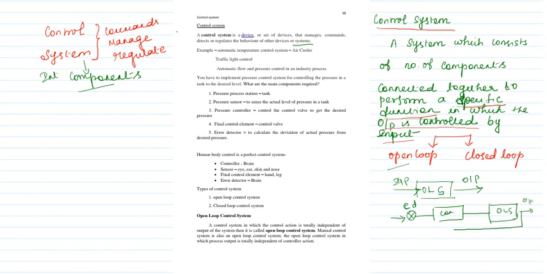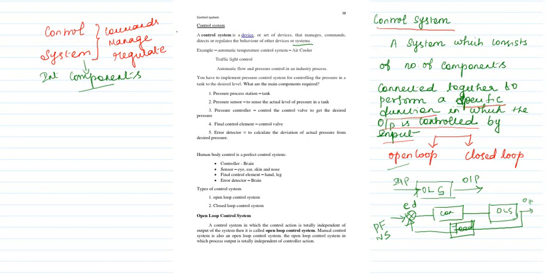Then this is fed back to your error detector. This particular block is a unit called feedback. Here positive and negative give you the output of your error detector. There are two kinds of feedback, positive and negative feedback.